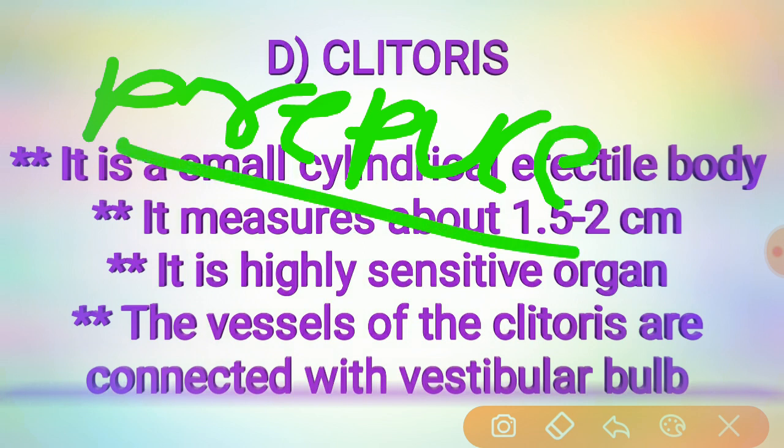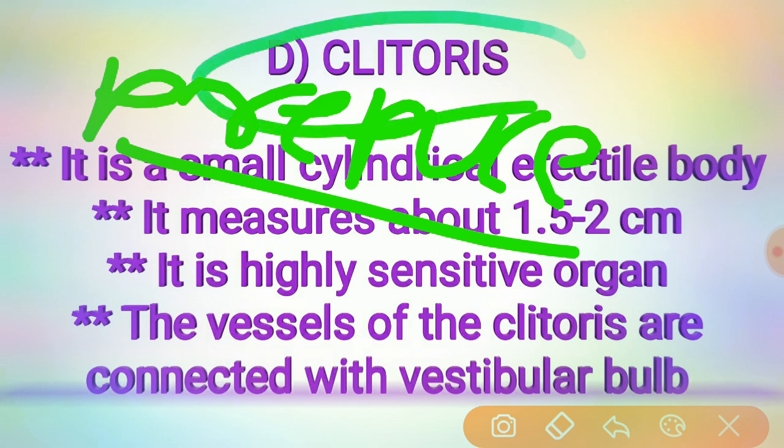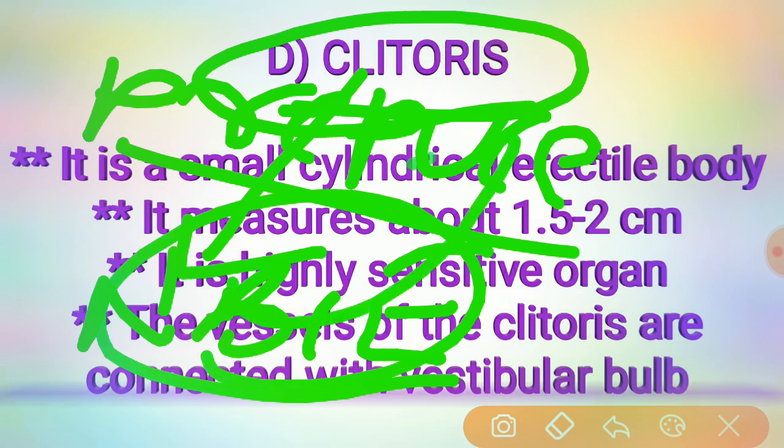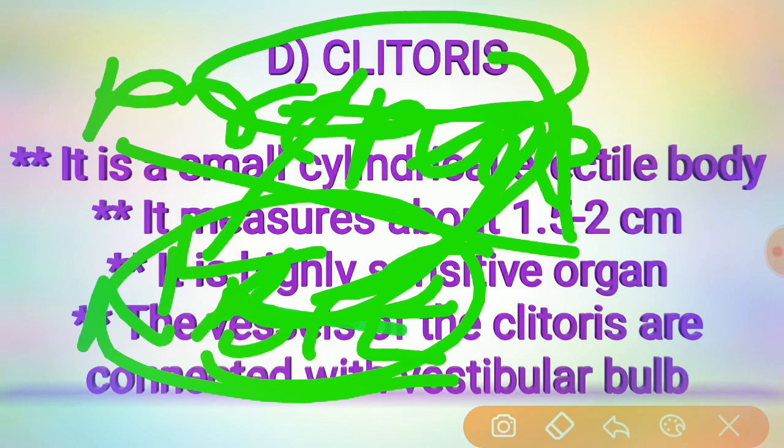The clitoris is composed of nerves, blood vessels, and erectile tissues. It is composed of these three main parts. Okay, got it?